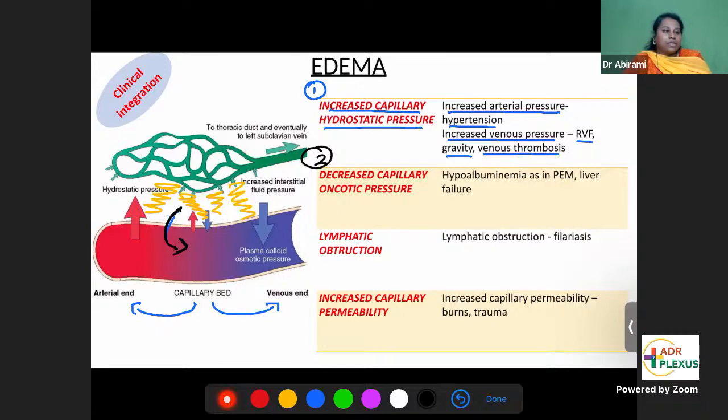What are the causes? Yes, Dr. Karthik, right, reduced oncotic pressure is good.